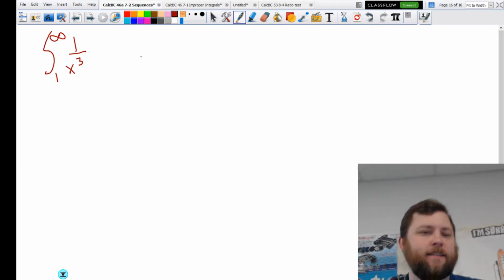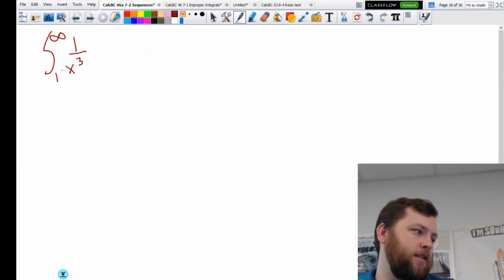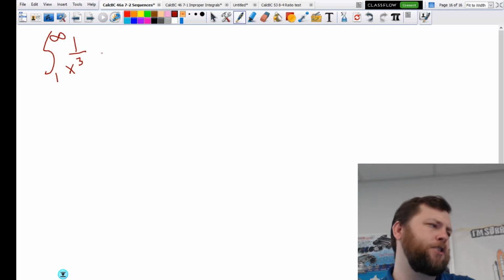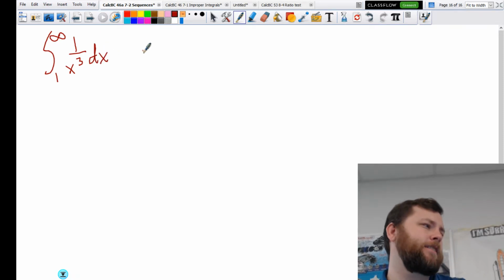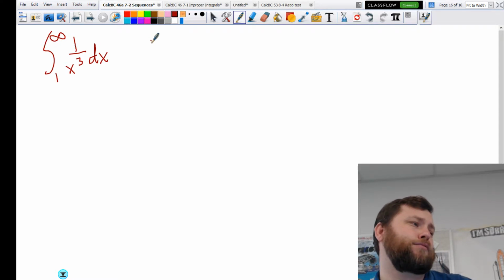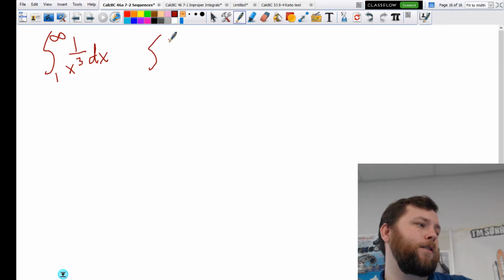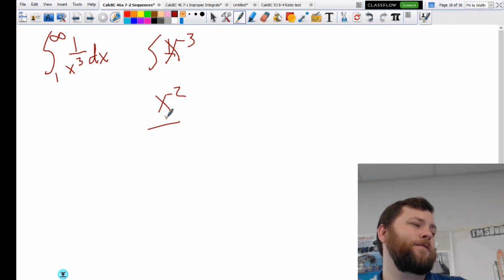Let's begin. Number 1, the integral from 1 to infinity of 1 over x cubed dx. What you're going to do is integrate this. I have to rewrite it: the integral of x to the negative 3, which is x to the negative 2 over negative 2.